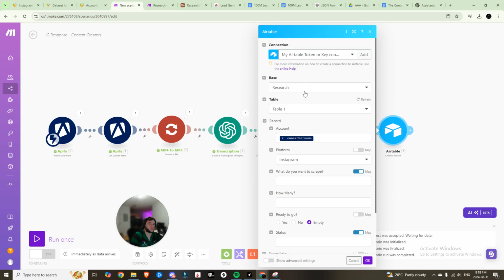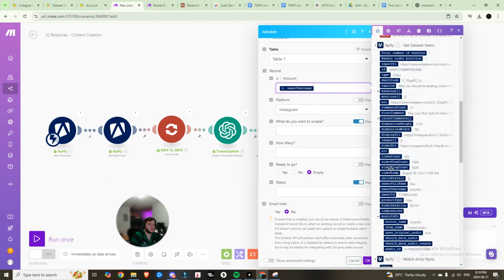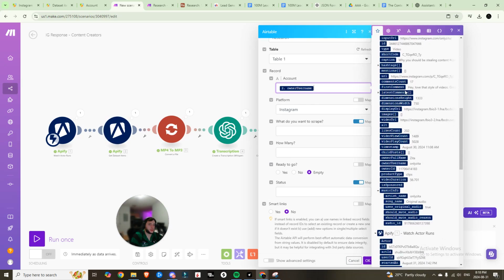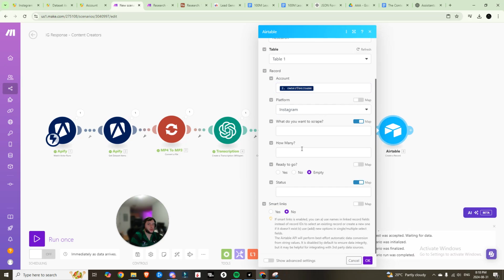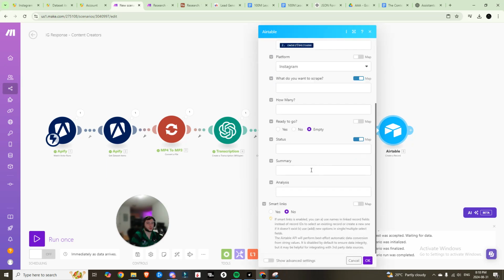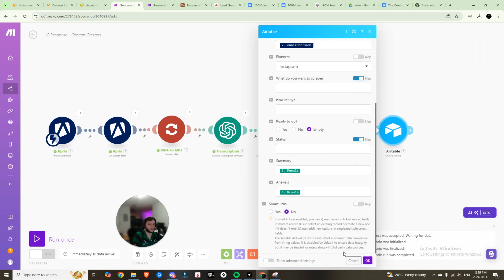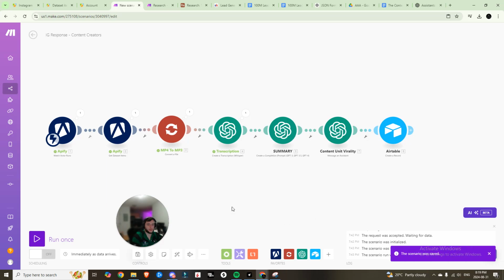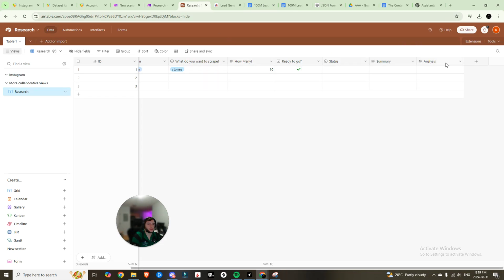So base is going to be the research base with that table, and then the account name is going to be the owner user account. So that is going to be the only Zeta for the username. The platform is going to be Instagram. And then we should also see, if we hit refresh, 2 new fields that we just created: summary, which will be the result from the summary, and analysis, which is going to be the results from the content unit custom assistant GPT that we've created. We'll hit OK, we'll save it. And now if we run all of this, we should see these 2 fields get populated.